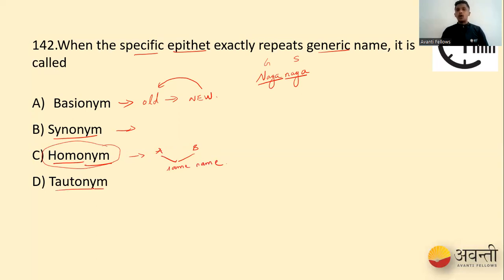Then we have tautonym. What is tautonym? Tautonym is this one, Naja naja, an example where both the generic name and specific epithet are the same words, a repetition of words. It is called tautonym. So our option is what, students? It is option D for question 142.